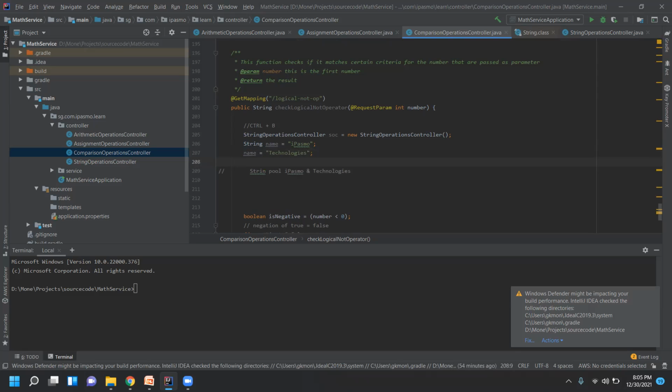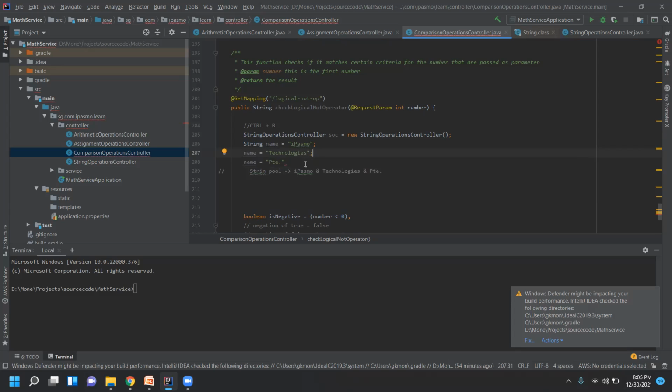If I add one more value here, one more location is created, one more value in the string pool.